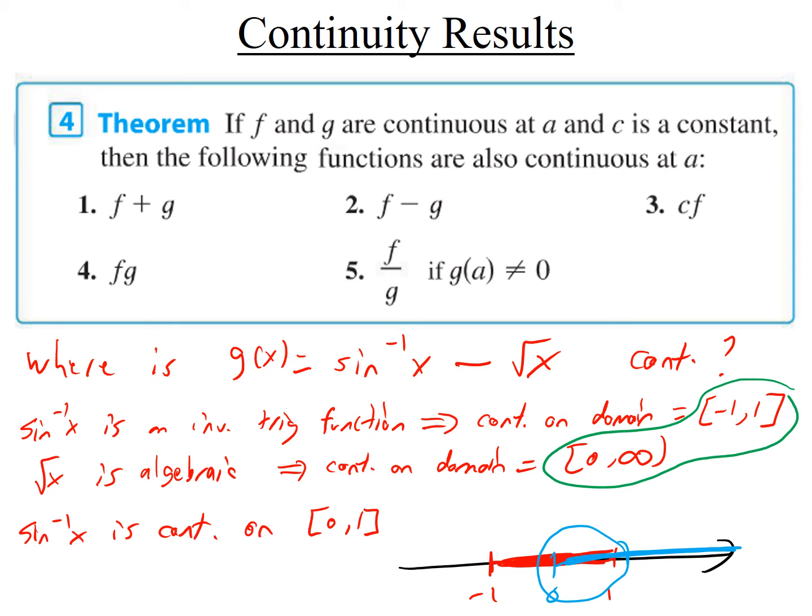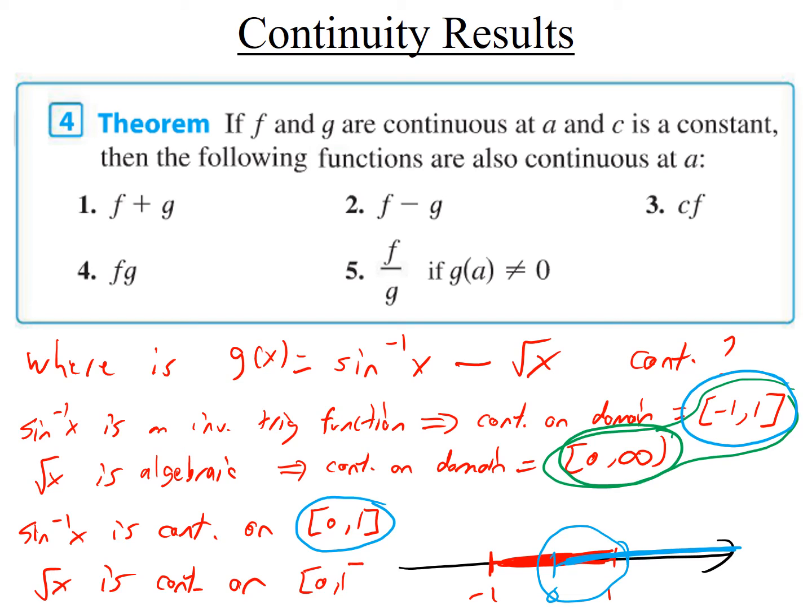That's the place where they're both continuous. Because sine inverse is continuous on negative 1 to 1, it's definitely continuous on 0 to 1, because that's fewer numbers. Also, since square root of x is continuous on 0 to infinity, it's going to be continuous on 0 to 1, because that's fewer numbers. That's where they intersect. Okay, so sine inverse is continuous on 0 to 1. Square root of x is continuous on 0 to 1.